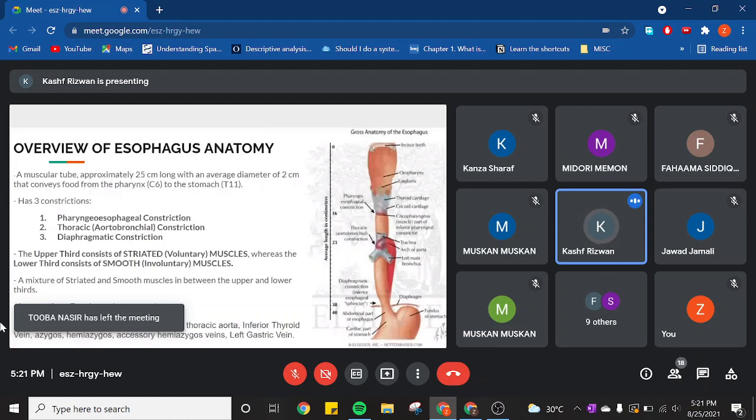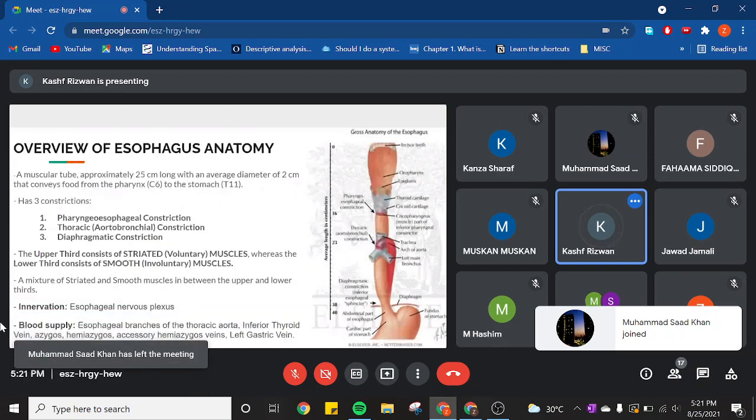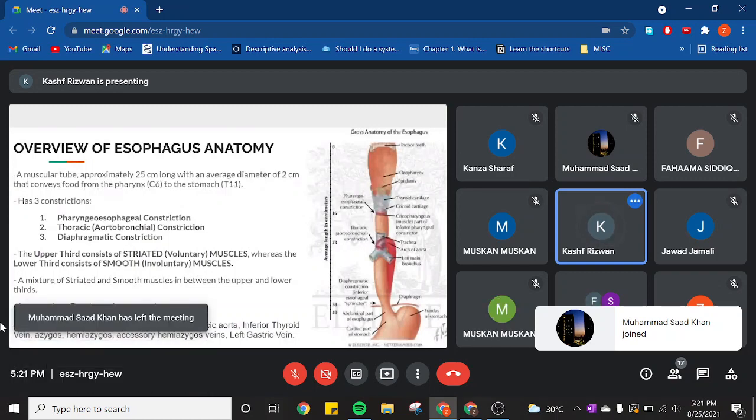The second constriction is the thoracic constriction, and the only thing that's significant here is that it's being crossed by the arch of the aorta. This one is also known as the lower esophageal sphincter or the inferior esophageal sphincter. And this is where your esophagus ends. It passes through the esophageal hiatus, which is present in the right crura of the diaphragm,